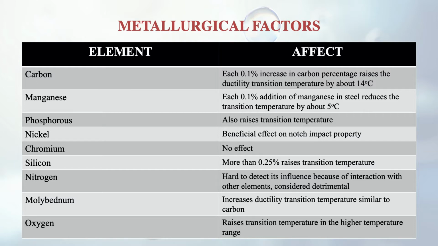Phosphorus addition also raises transition temperature. Nickel addition has a beneficial effect on notch impact property. So if we add nickel to the already existing steel, then it will be beneficial. Chromium, it has no effect. Silicon, more than 0.25% addition of silicon raises transition temperature. Nitrogen, it is very hard to detect the influence of this, but it is said that because of interaction with other elements, it is considered detrimental. Molybdenum increases ductility transition temperature similar to carbon. And oxygen raises transition temperature in the higher temperature range.